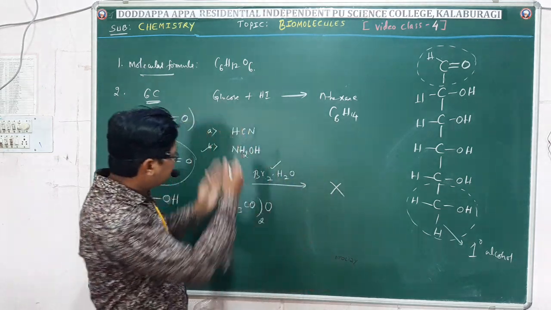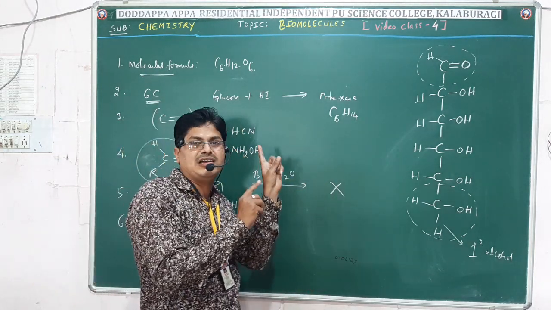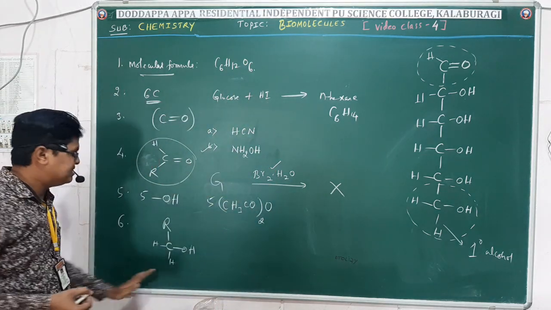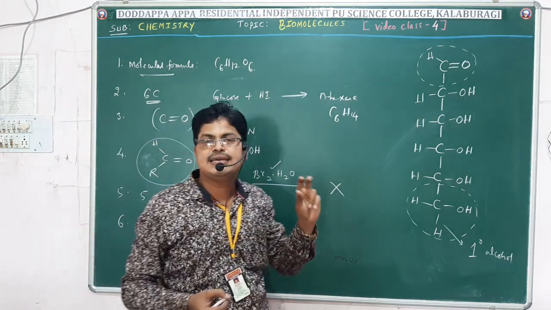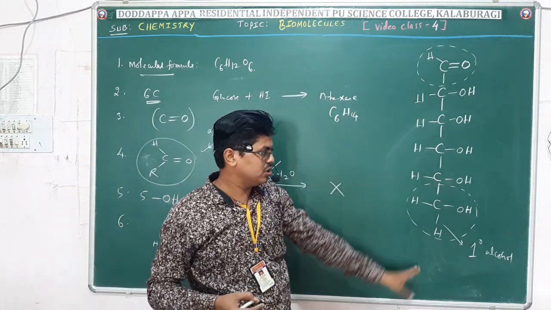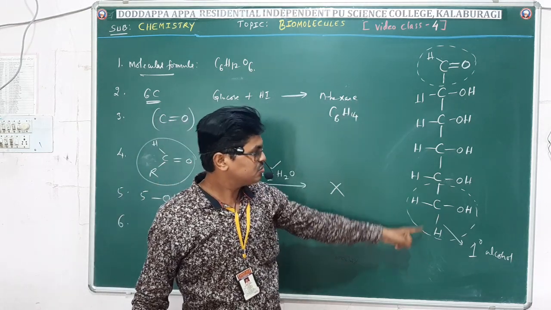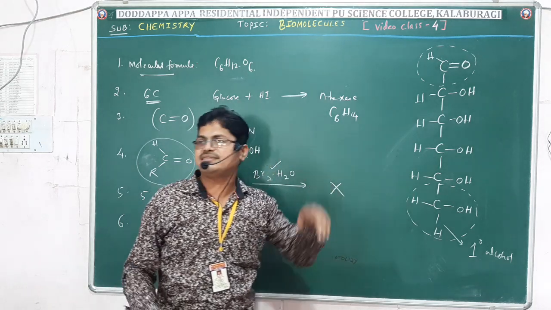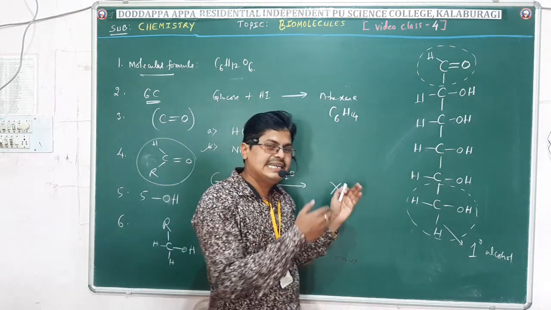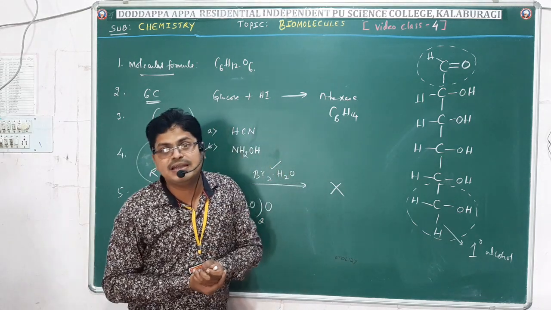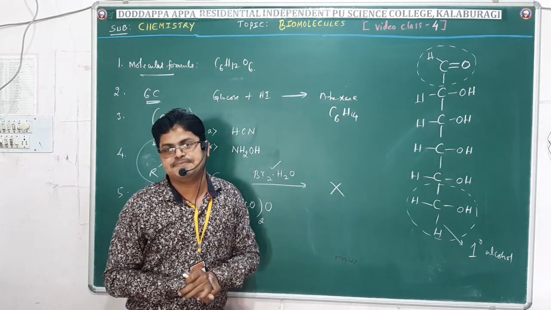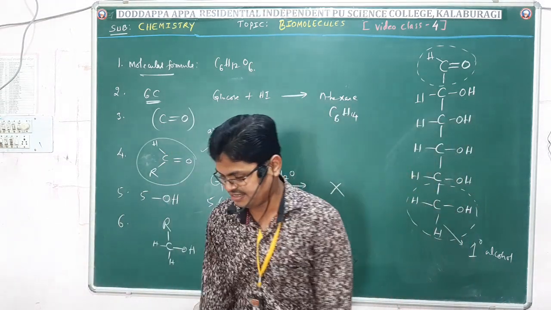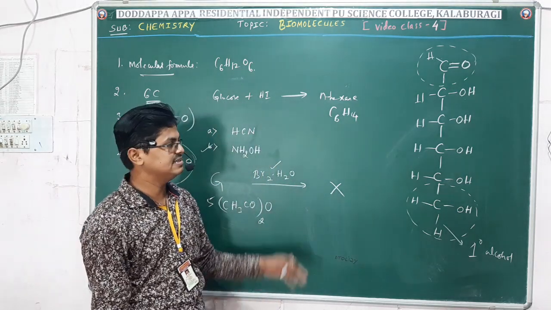Okay, regarding all these things I have explained deeply in my video class 3. I am just recalling this one. See, from all these evidences, Baeyer gave the open chain structure of glucose like this. This is the open chain structure of glucose. Of course, it was given in the 19th century. Later, the structure was confirmed by Kiliani by its synthesis. Okay, friends, this is about our previous class.